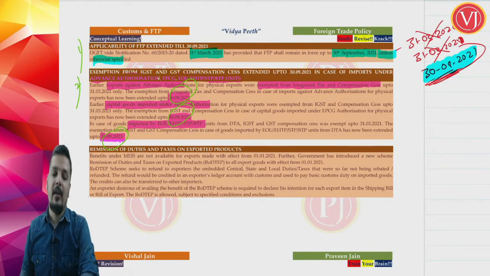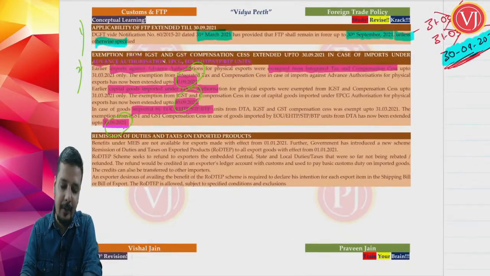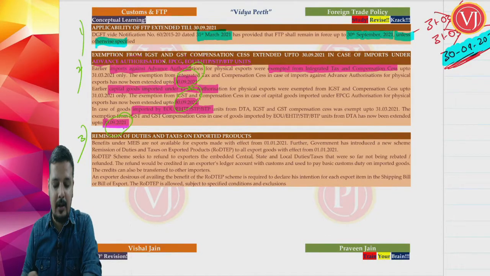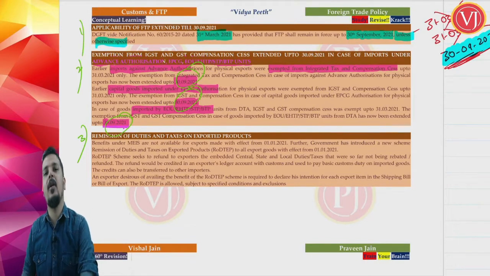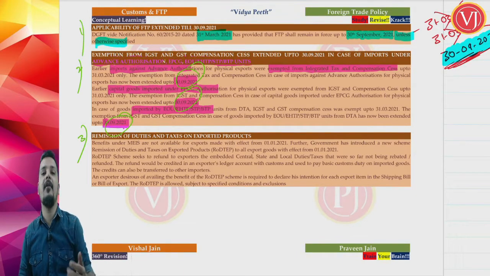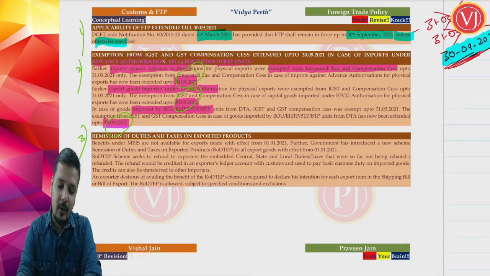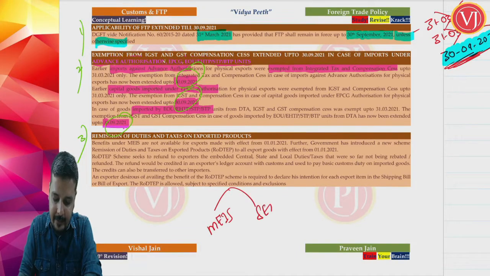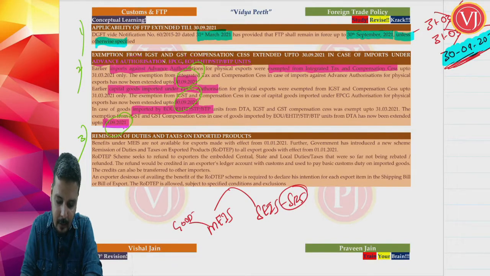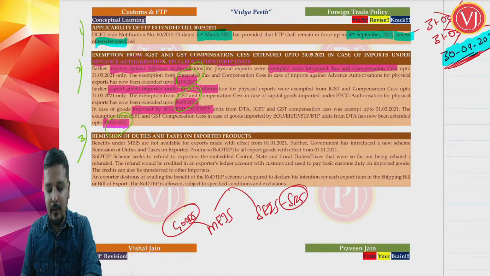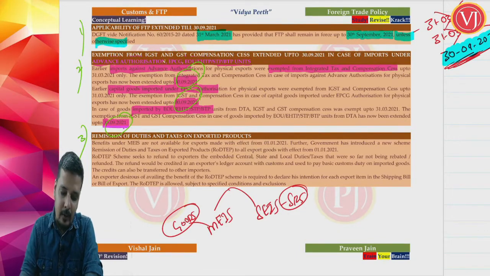Now friends, the last important update, a very important update. When you talk about script schemes, you have your export promotion schemes: MEIS script for goods, SEIS script for services. Now friends, you don't have MEIS script. MEIS was for export of goods, and SEIS was for export of services. You do not have the Merchandise Exports from India Scheme.